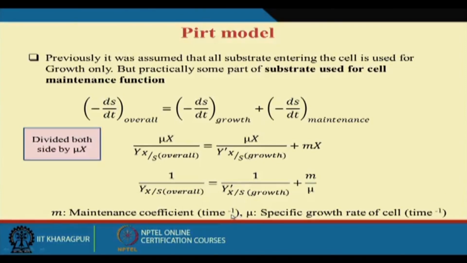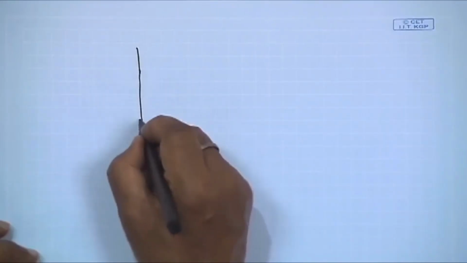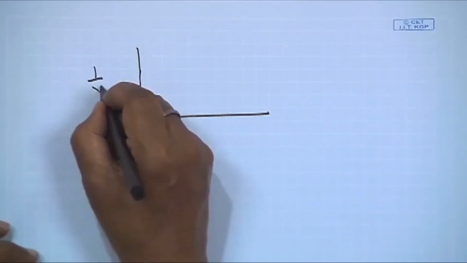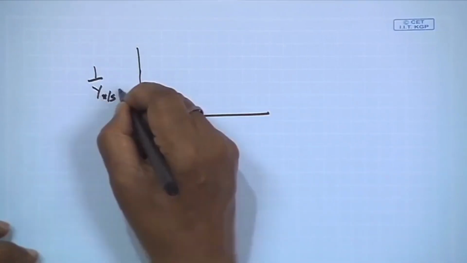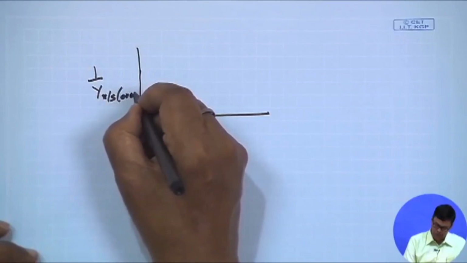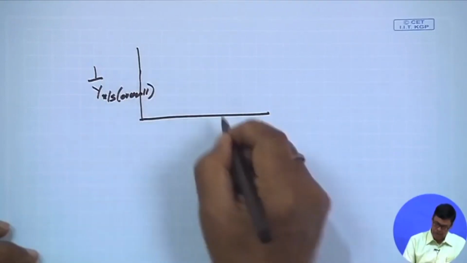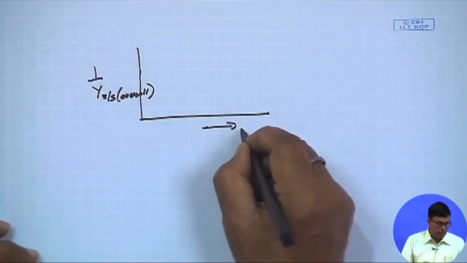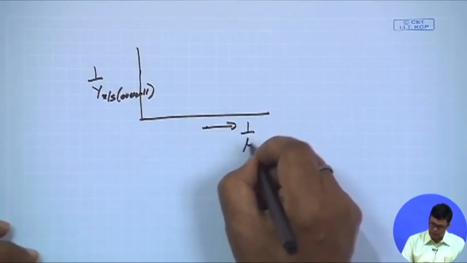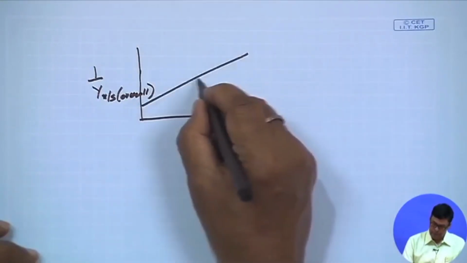Here it is interesting that if we plot 1/Y_X/S overall against 1/mu, you will get a straight line plot.